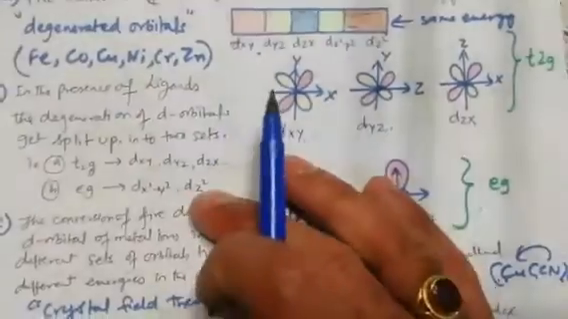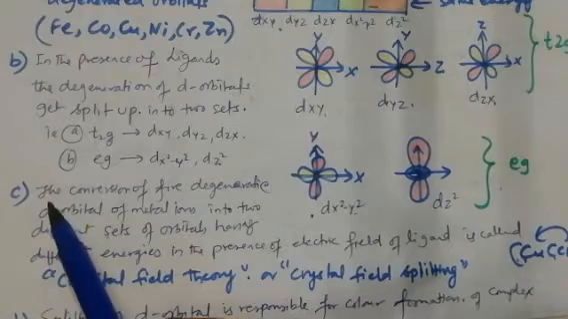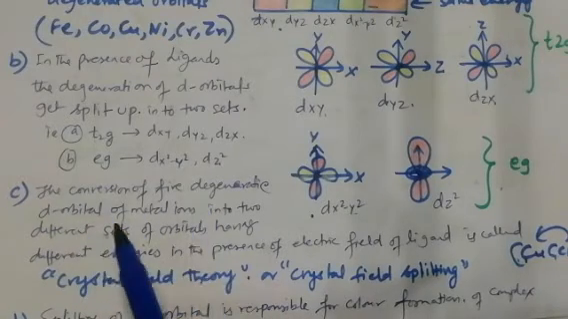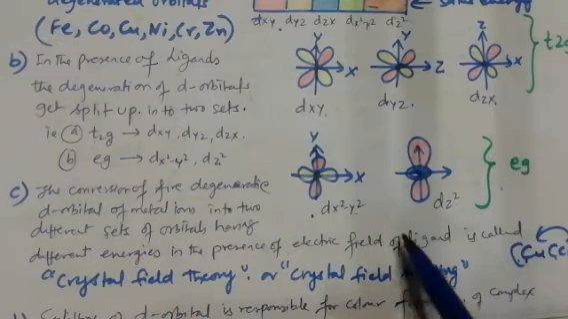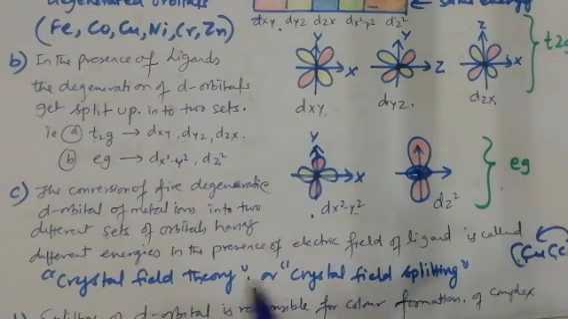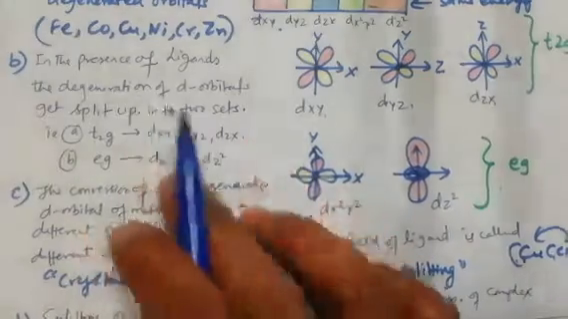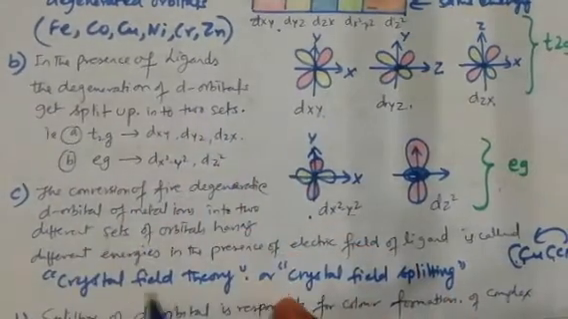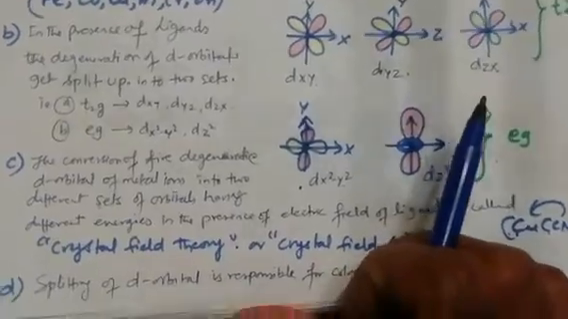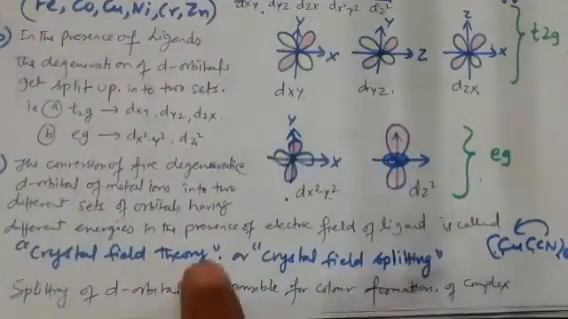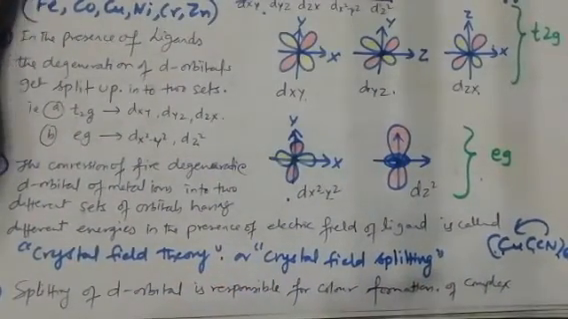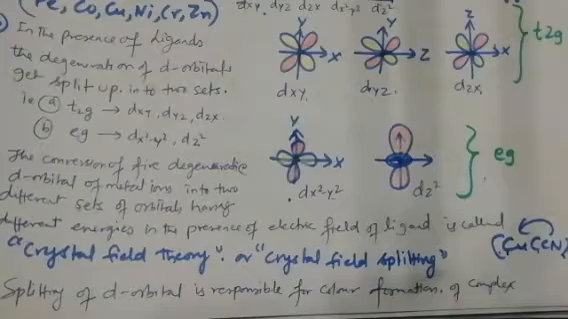Now when there is splitting, the conversion of 5 degenerate d orbitals of the metal ion into 2 different sets of orbitals having different energy, in the presence of the electric field of the ligand, is called crystal field splitting. Because of this splitting, the theory is called crystal field theory. This splitting of d orbitals is responsible for the color formation of the complex. So let's understand